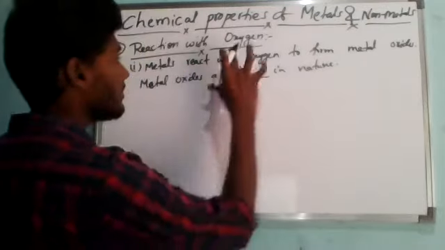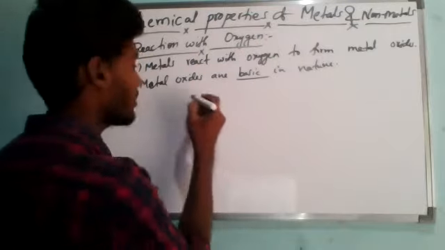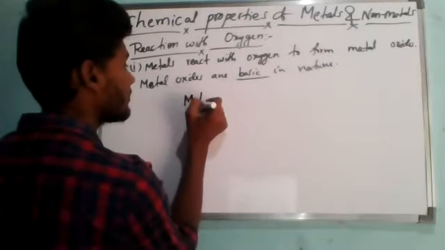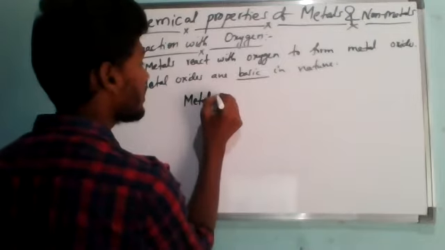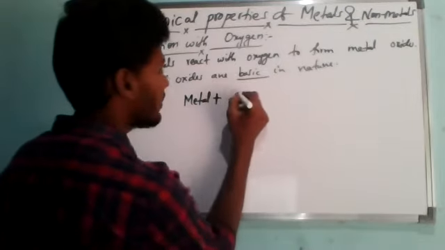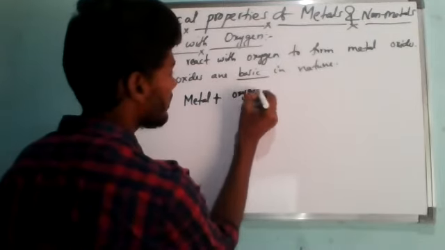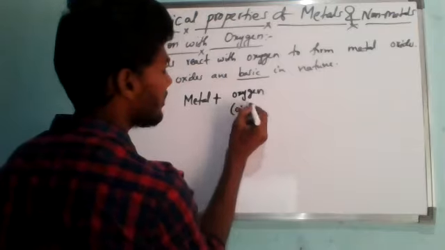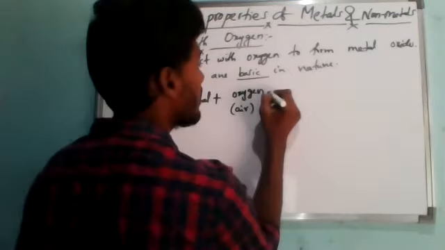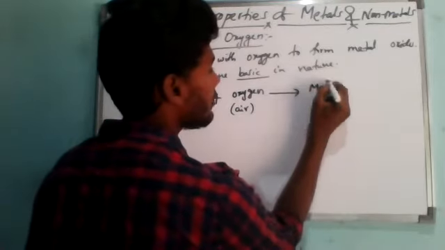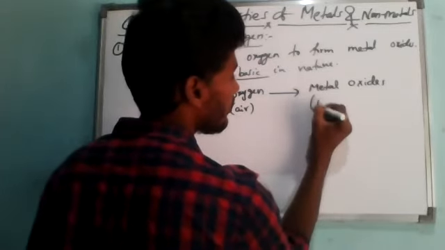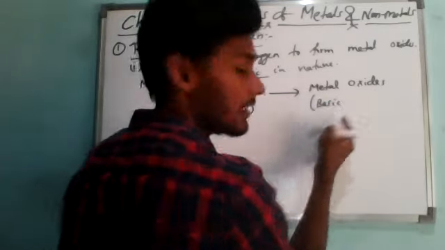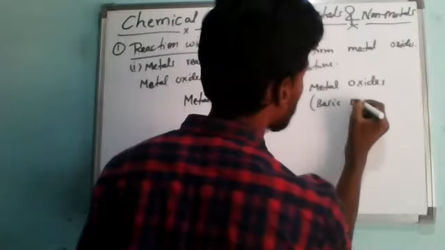This is the same definition I'm writing in the form of an equation. This is a common equation for any kind of metal reacting with oxygen. If a metal reacts with oxygen, where will the oxygen come from? It will come from air. They will form metal oxides. This is what is called a basic oxide. They are basic in nature.